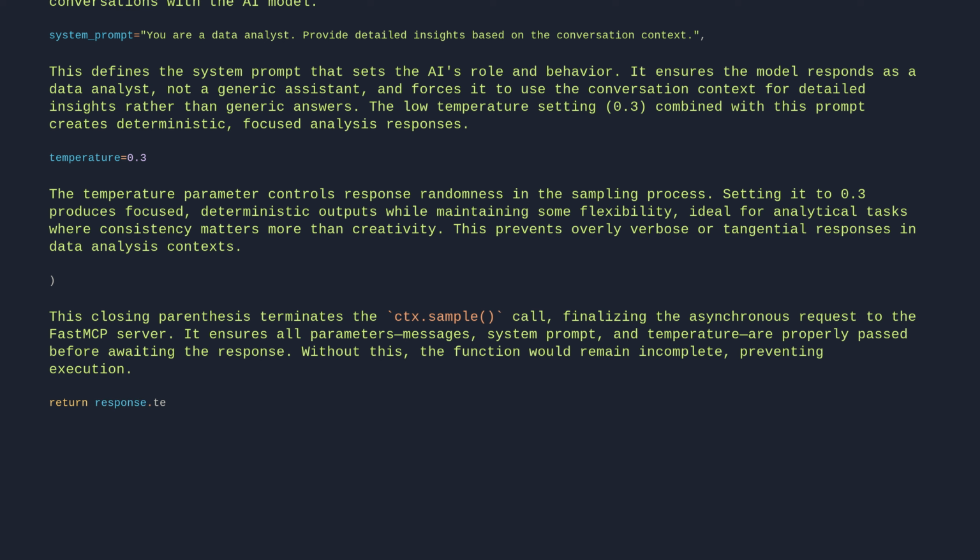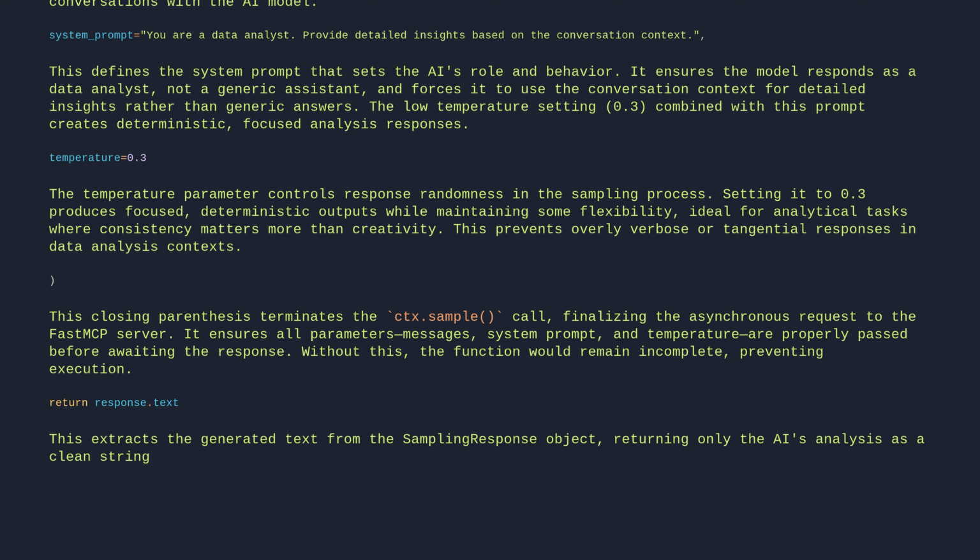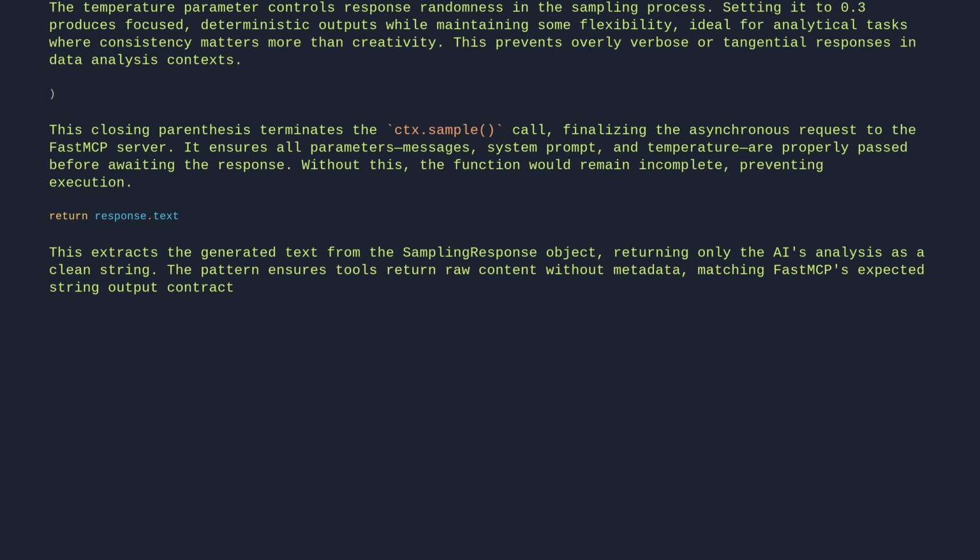return response.text. This extracts the generated text from the sampling response object, returning only the AI's analysis as a clean string. The pattern ensures tools return raw content without metadata, matching FastMCP's expected string output contract.